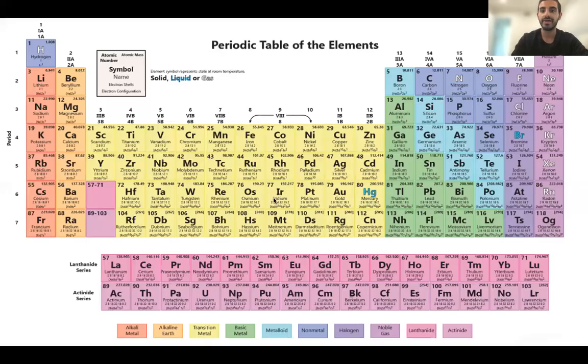Next we're going to talk about semimetals. A lot of people call these metalloids. I prefer either.